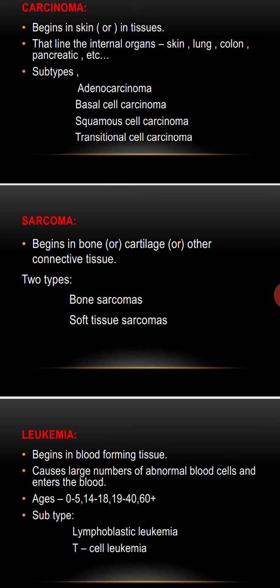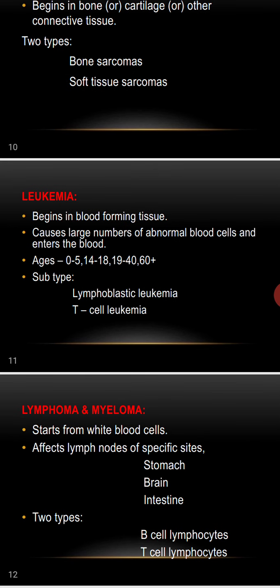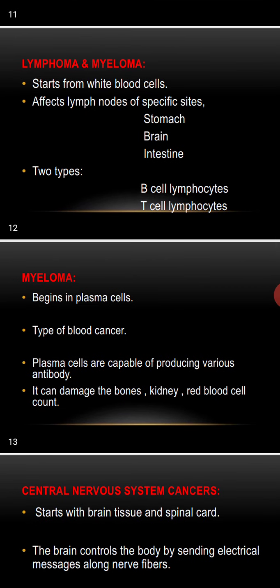Sarcoma begins in bone, cartilage, and other connective tissue. There are two types: bone sarcoma and soft tissue sarcoma. Leukemia begins in blood-forming tissue, causes a large number of abnormal blood cells, and enters the blood. Subtypes are lymphoblastic leukemia and T-cell leukemia. Lymphoma and myeloma start from white blood cells and affect lymph nodes at specific sites: stomach, brain, intestine.